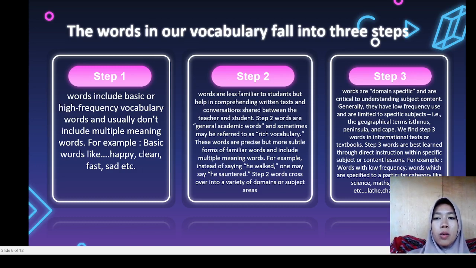Tier 3 words are domain specific and are critical to understanding subject content. Generally, they have low frequency and are limited to specific subjects. For example, geographical terms such as "isthmus" would fall under tier 3. Words in informational text or textbooks.